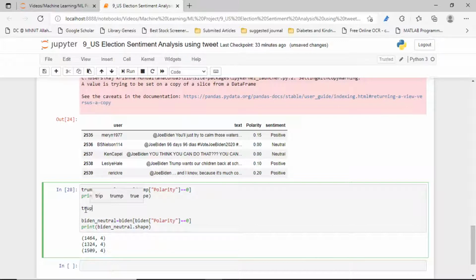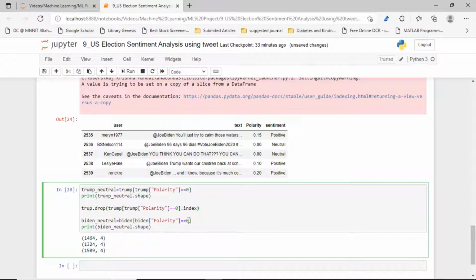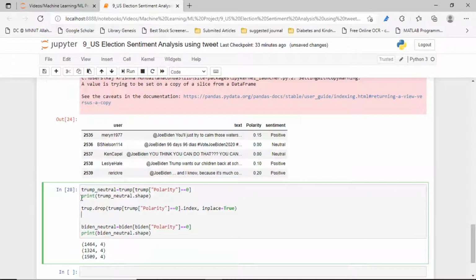From the Trump data set we want to drop the rows where polarity is neutral, and we have to take its index. Its inplace value will be true.